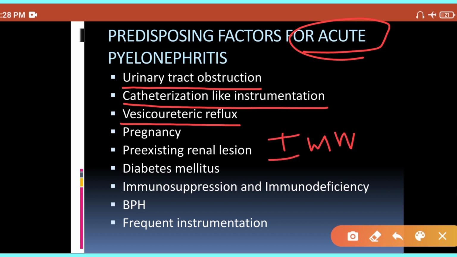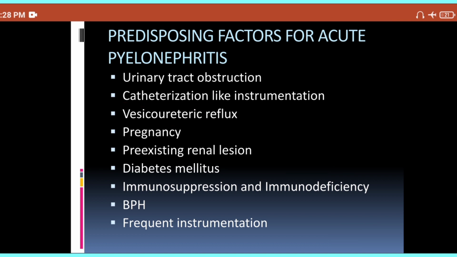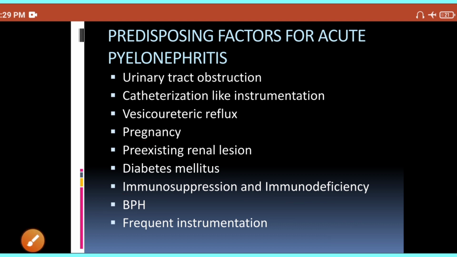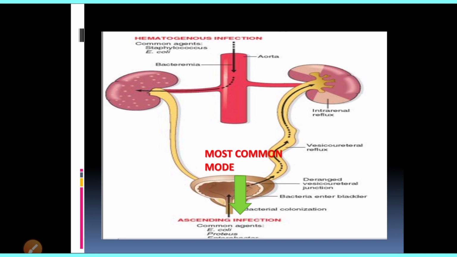Suppose your immunity is low, right? If your immunity is low, then you can develop pyelonephritis, and your immunity will be low particularly in case of pregnancy, diabetes, pre-existing renal lesion, and immunosuppressive therapy. And an HIV-like immunodeficiency syndrome also can decrease your immunity. So in such conditions you are more prone to develop pyelonephritis. Urinary obstruction by prostatic hyperplasia also can be responsible for pyelonephritis. So these are the risk factors for development of pyelonephritis.